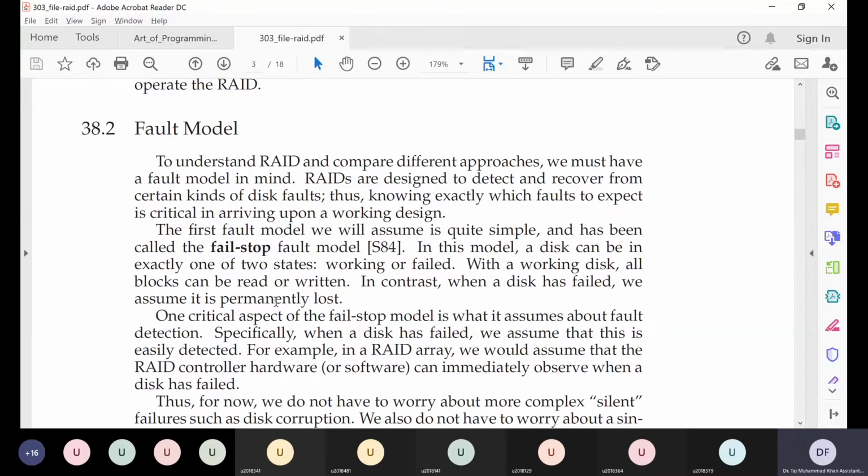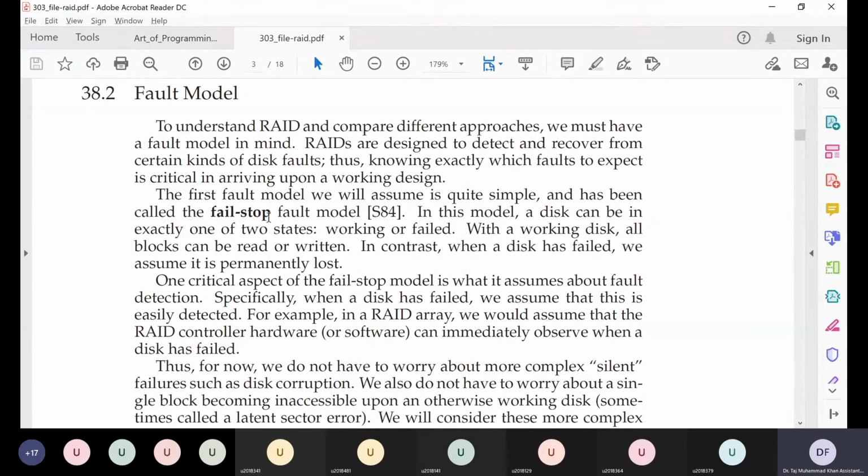So for us, the fault model will be relatively simpler, and we will say that either a hard disk is fine, 100% working, or a hard disk has malfunctioned or it has error. In that case, we will simply assume that the faulted hard disk has become 100% non-operational. It is not working at all.